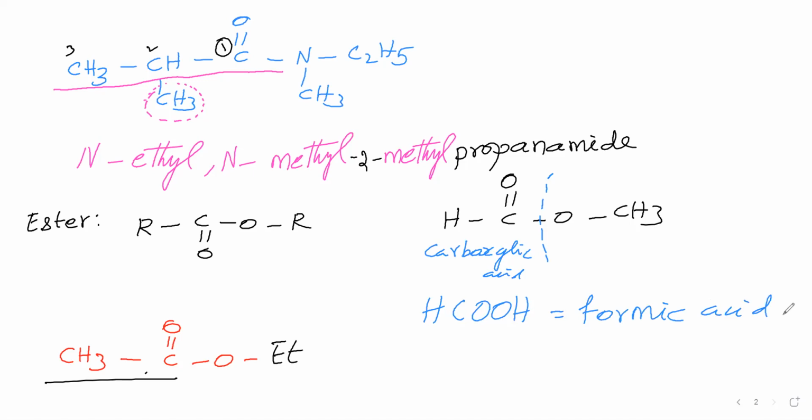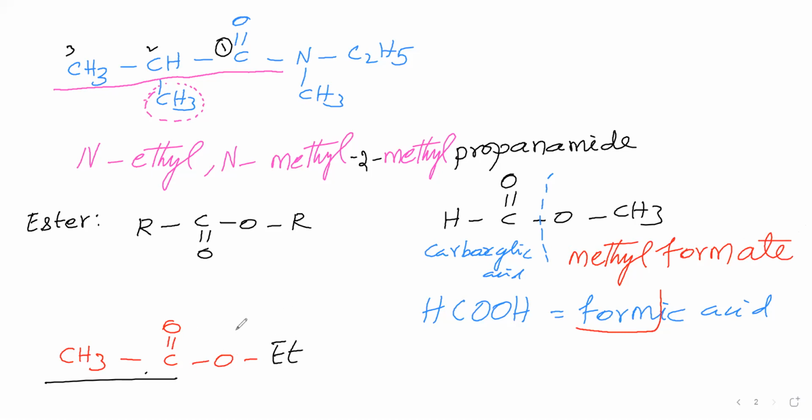Now we will say the name of this one. Now this alcoholic part is there, this CH3. This CH3 you say as an alkyl group. Therefore CH3 name is methyl. Then this is the carboxylic acid part. This carboxylic acid is formic acid. From this you take form, and you leave out ic acid. So take that form, then include ate. You have to include ate: methyl formate. Like this you have to say the name.